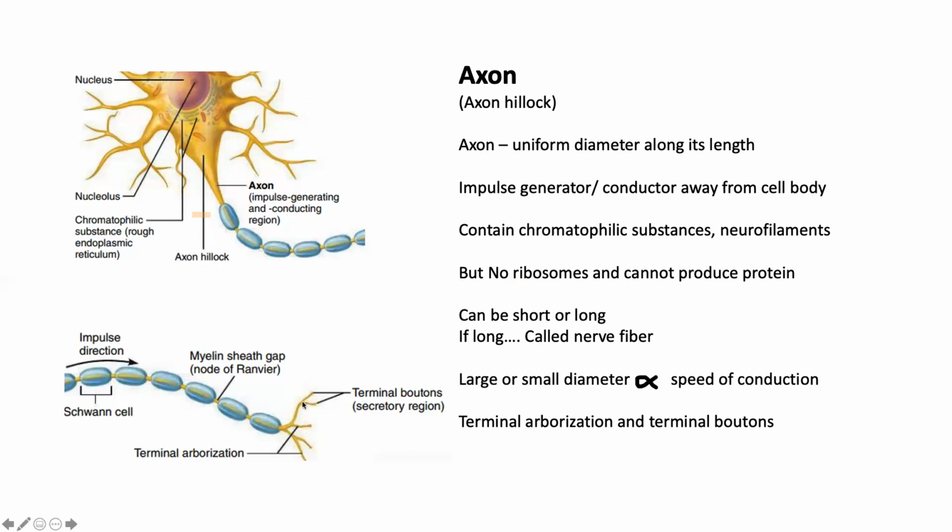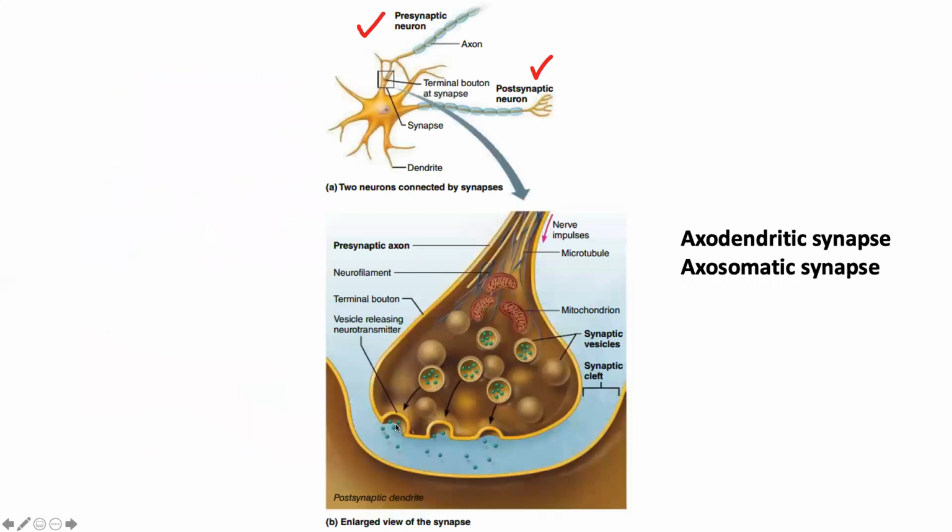These are the branchings. The tips of the terminal arborization are called terminal boutons. So our terminal boutons can end in two ways. One, it can end on an end organ, for example, like a muscle, or it can end on another neuron's dendrite.